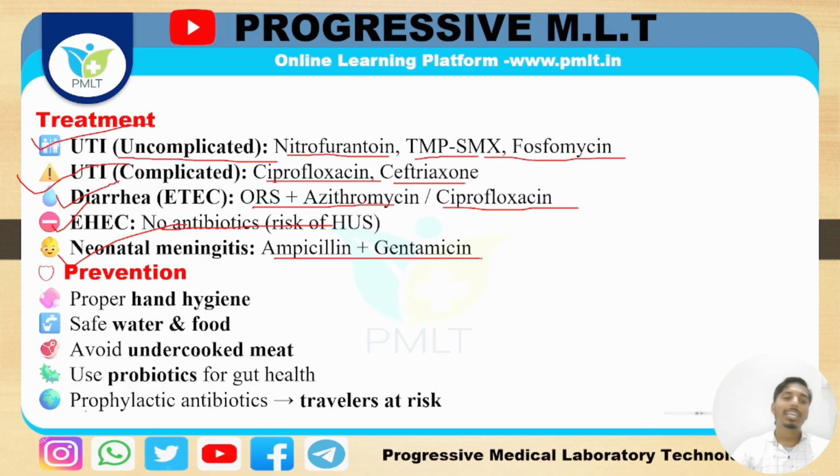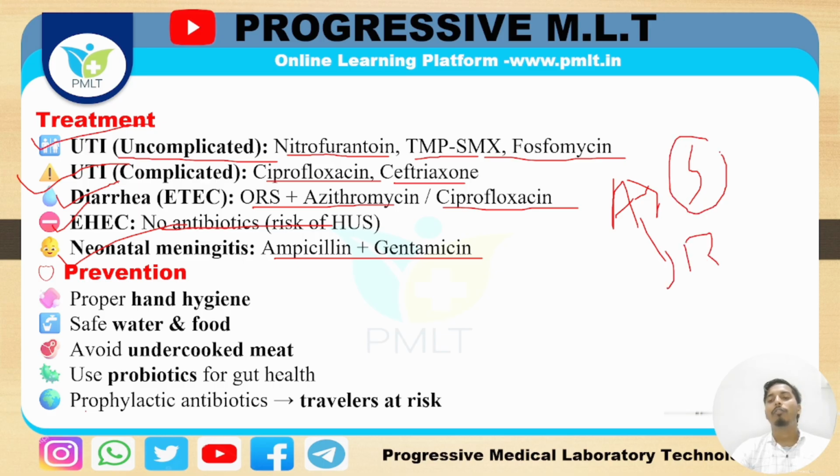I am again saying that treatment is not our part. We have to just do the culture and sensitivity test as part of lab diagnosis. Then you may easily get which antibiotic is sensitive and which antibiotic is resistant, right? And the sensitive drugs, you have to give the report to the particular microbiologist, then they will pick a few antibiotics and suggest them to the patient.